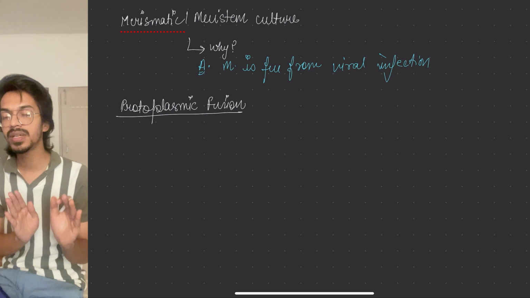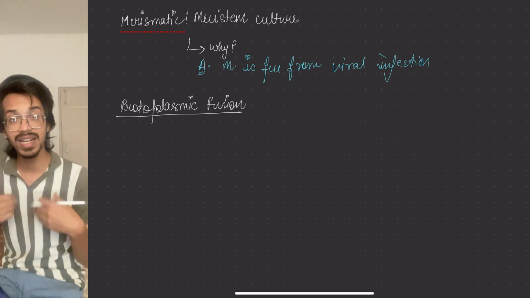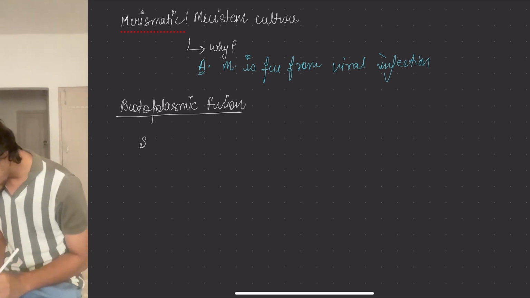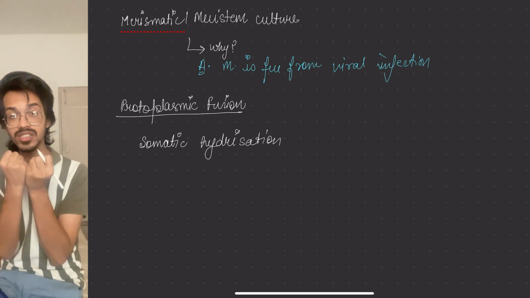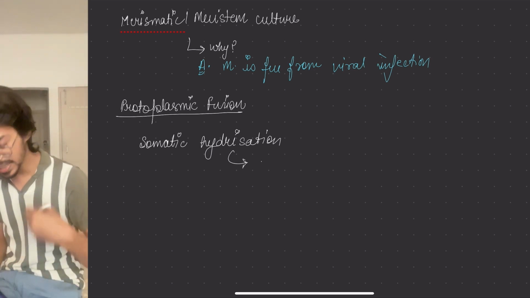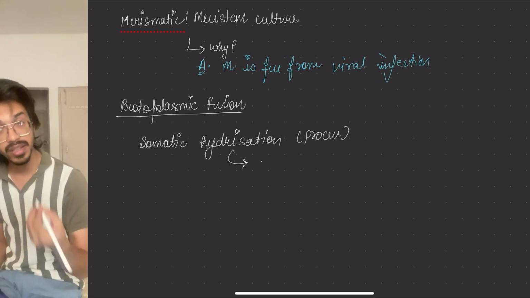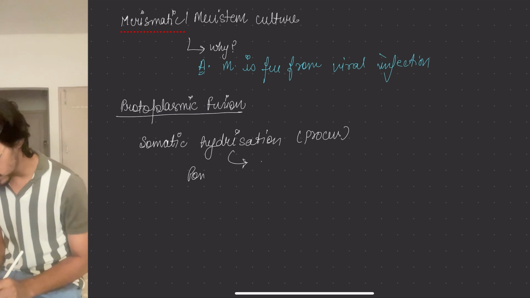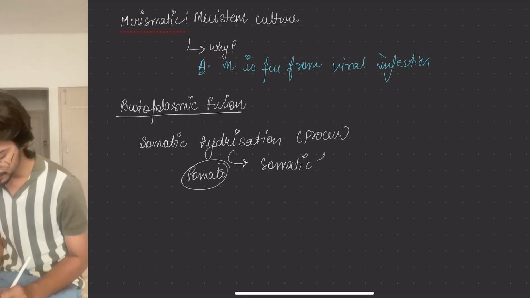But we have to remember that we can do this thing, where we can fuse the protoplasm of two different cells and get the desired characters. So basically this is called as what? Somatic hybridization. Means we are taking the somatic cells and hybridizing them, two different somatic cells joined together, and this process is called somatic hybridization. And the new thing that has been formed, that is tomato, that is what? Somatic hybrid.